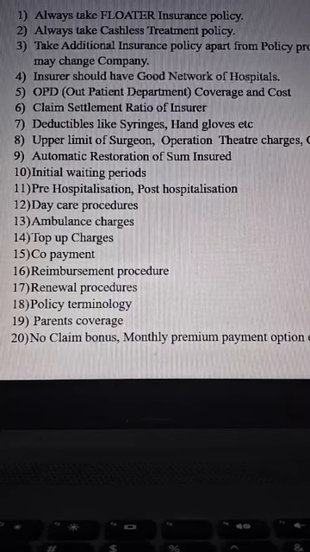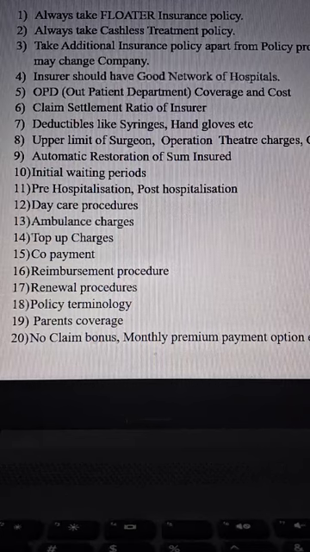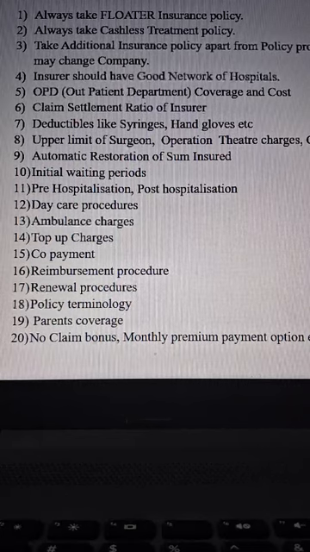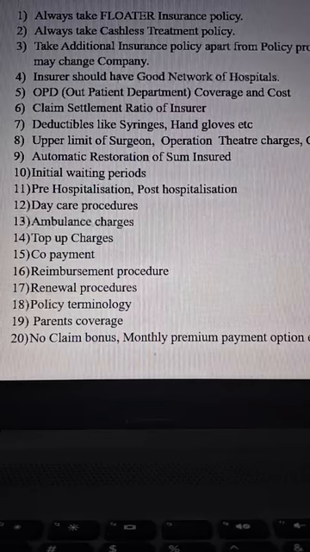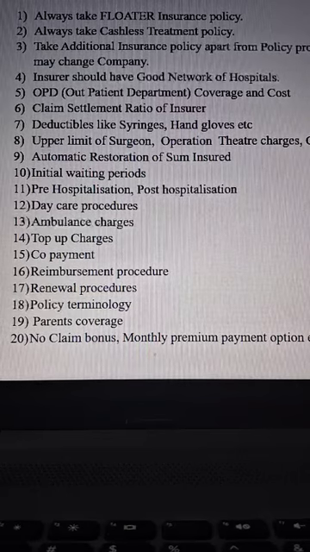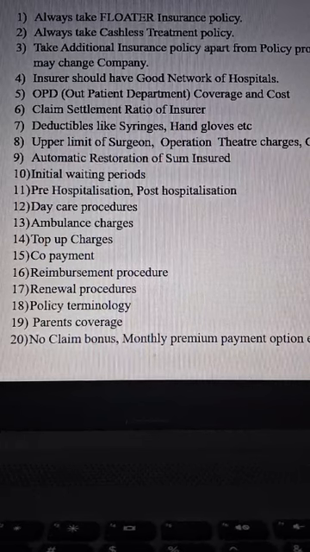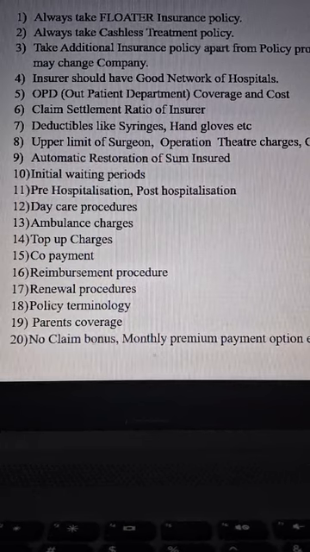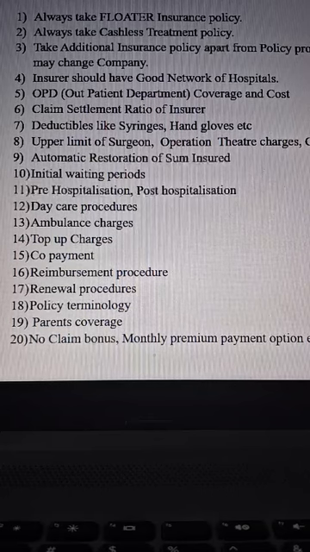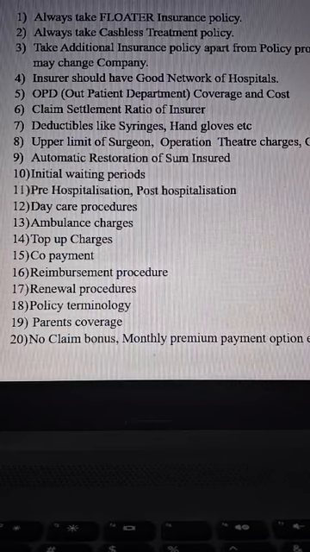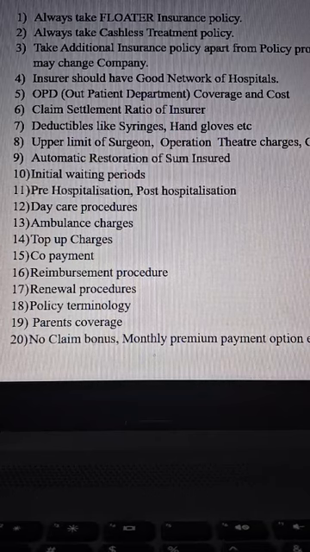In case of no claim bonus, some companies will increase the sum insured. And like that, you have to see the other terms and conditions. All policy terminology, please read and understand. If you are not understanding, talk to the insurance company. And if you have senior citizen parents, then think about whether you want to include them or not, because taking a policy separately takes time and is very costly also.